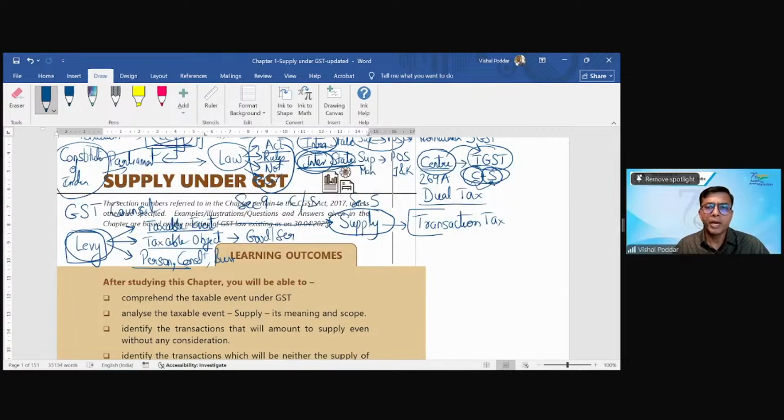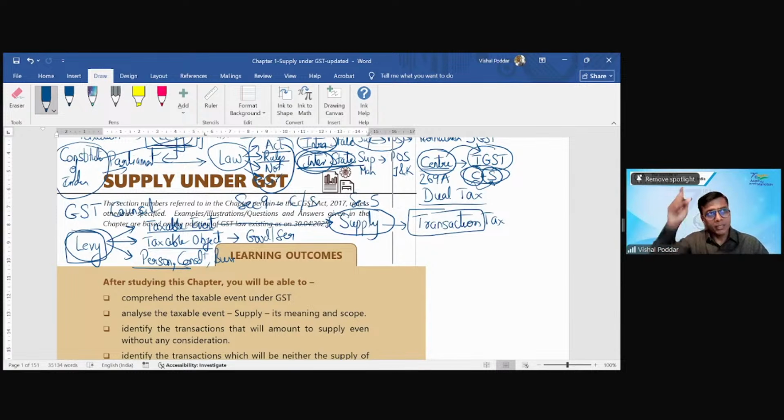Now, what do I mean by a transaction tax? That is a tax which will be imposed every time a transaction is done. As against this, income tax is not a transaction tax. You are not levied income tax on every transaction.